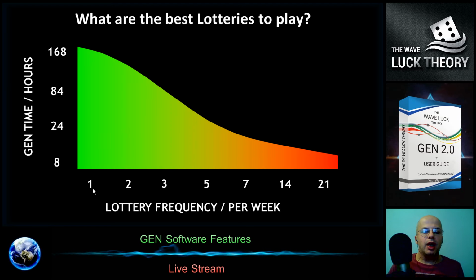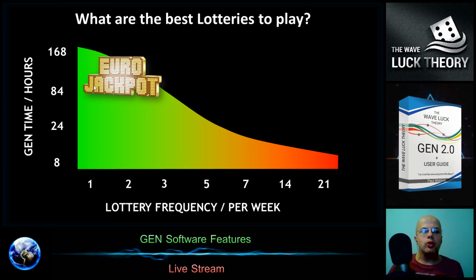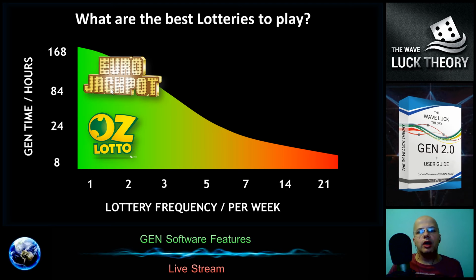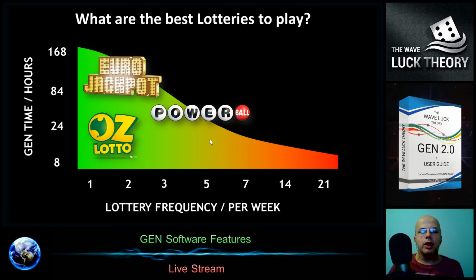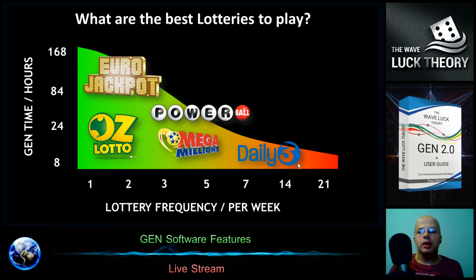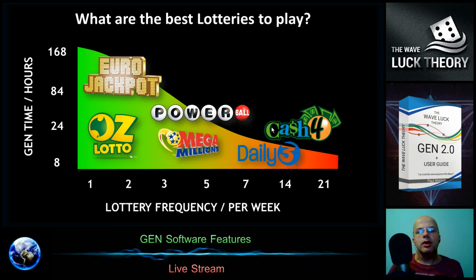The best lotteries are those which are played just once per week, so we have enough time to get the best result we can get. One example is the Eurojackpot, played once per week, and the Osloto, played once per week. There are many lotteries played 2 or 3 times per week, like Powerball and Mega Millions, and finally there are lotteries played every day or several times a day, like Daily Free and Cash 4 and so on.